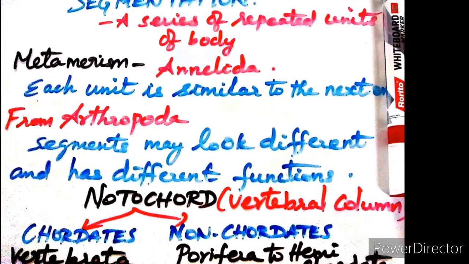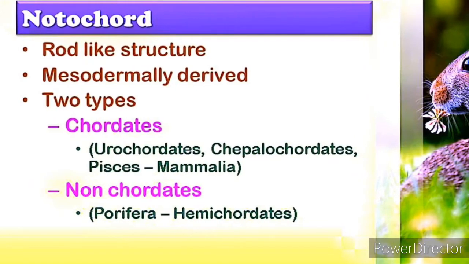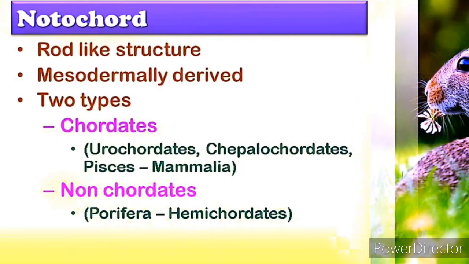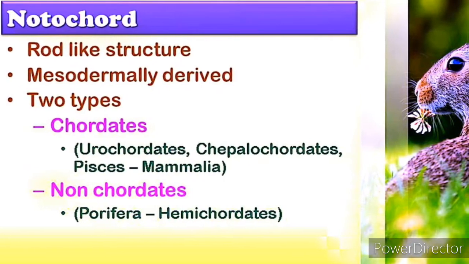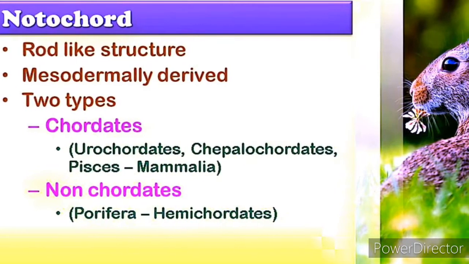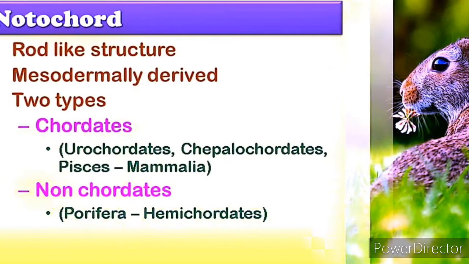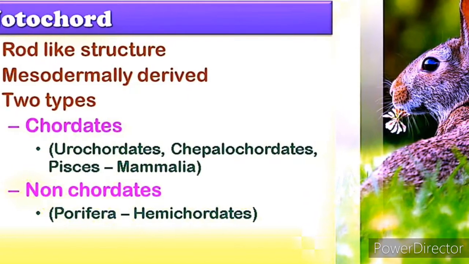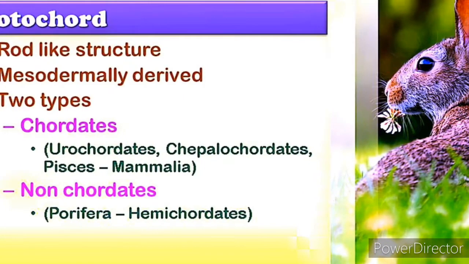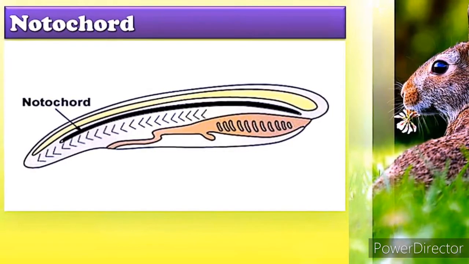Okay, next, notochord. Notochord is a rod-like structure, a backbone, otherwise called the vertebral column. If it is present, animals are classified as chordates. If it is absent, animals are classified as non-chordates. Cephalochordates, urochordates, up to Mammalia come under the chordates. Non-chordates consist of Porifera to Hemichordata.